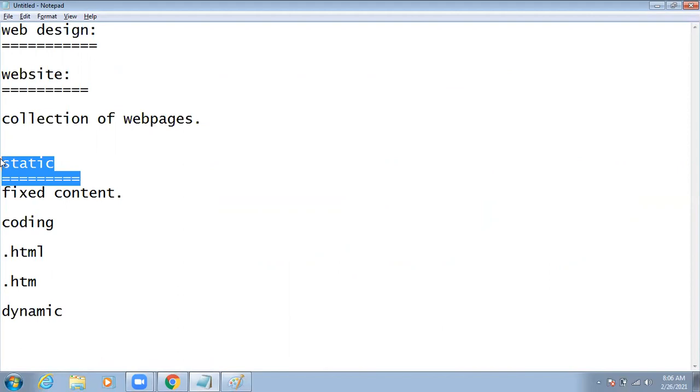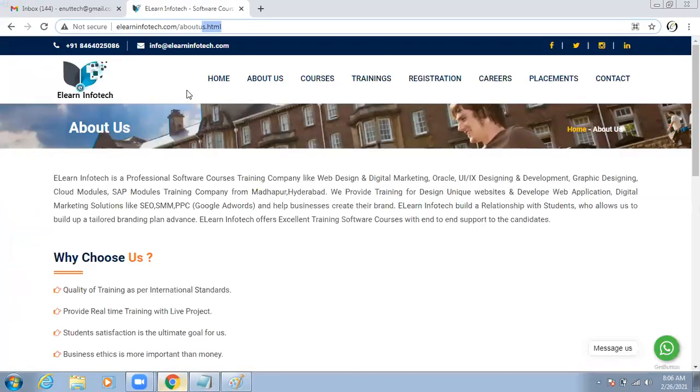So what is meant by static website? Static is nothing but fixed content. In case you want to do the changes, compulsorily through the coding knowledge only, we can do the changes. And how are we going to identify whether it is static or dynamic? By using these extensions. While clicking on any navigation, it will automatically show the extension. Depending on this extension, we can easily identify it.